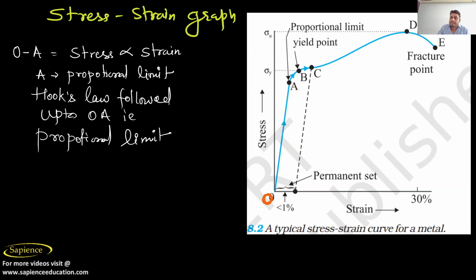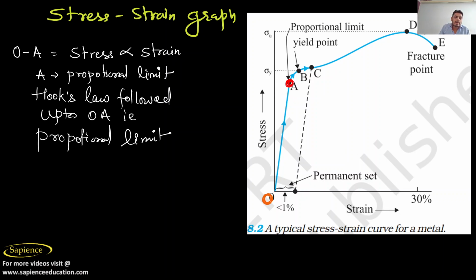Let us look at this graph again. Up to this point you have increased the stress, and due to this the strain has also increased. Up to here is the proportional limit. So along OA, stress is directly proportional to strain, and A is the proportional limit. Up to A, stress and strain are directly proportional. That's why point A is known as the proportionality limit. I hope you have understood now, because up to this point stress is directly proportional to strain.